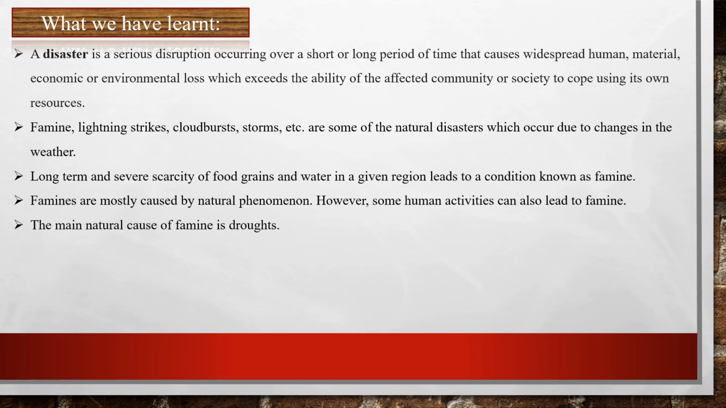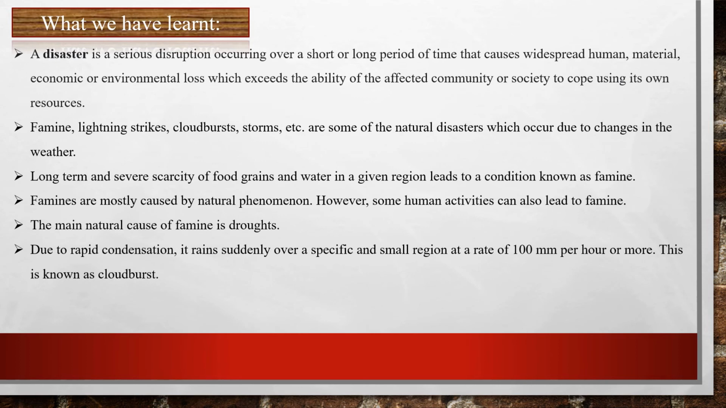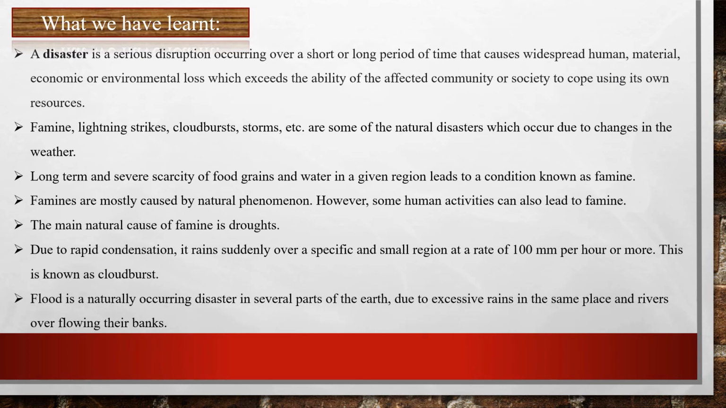Then due to rapid condensation, it rains suddenly over a specific and small region at a rate of 100 millimeters per hour or more. This is known as cloudburst. And flood is a naturally occurring disaster in several parts of the earth due to excessive rains in the same place and rivers overflowing their banks.